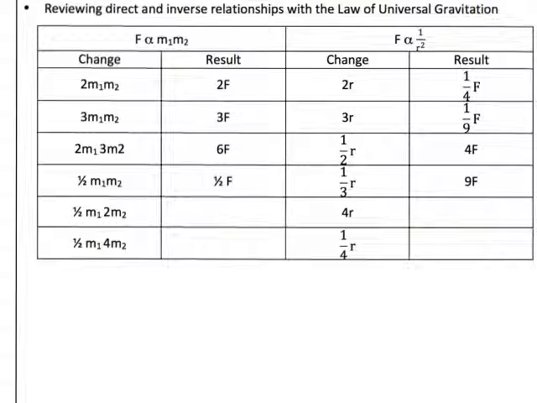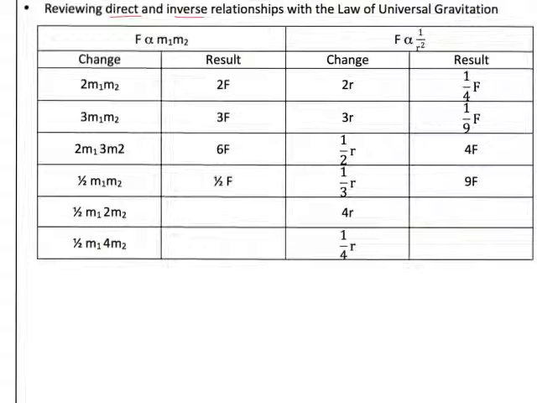So we're going to use that proportional notation that we talked about in chapter 1, and we're going to look at the difference between direct and inverse relationships with this law of universal gravitation. So for example, we want to look at how the force is directly related to each of the two masses.